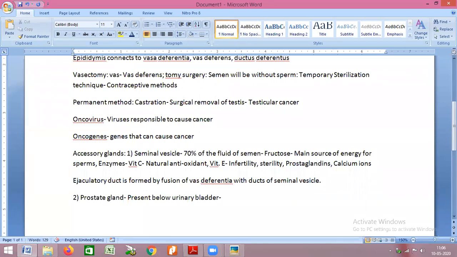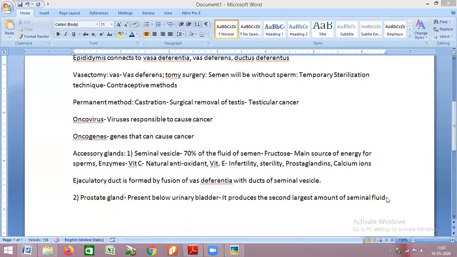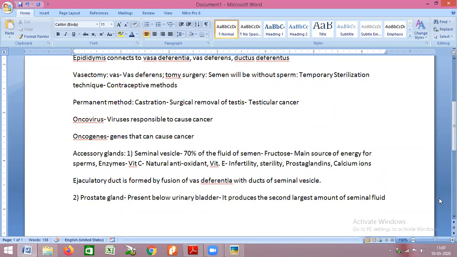Now, it produces the second largest amount of seminal fluid. Okay, so it is present just below the urinary bladder and basically it produces the second largest amount of seminal fluid.